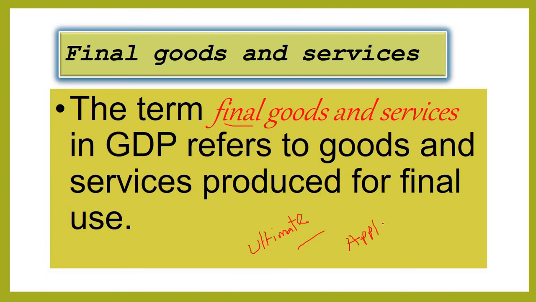So Apple is a final good because we use it for ultimate consumption, and we don't usually use it for further production. But if you make apple juice, this is another concept. But simply when we consume Apple, this is a final good.